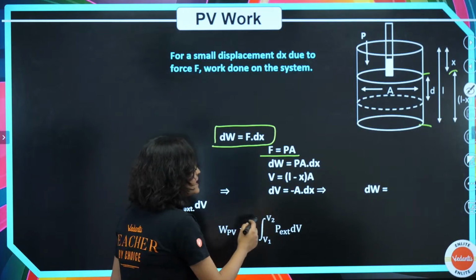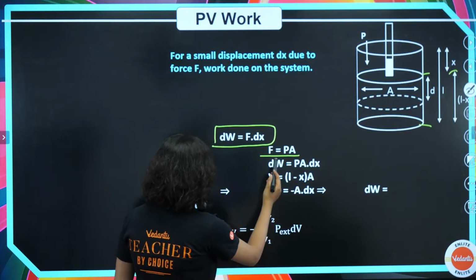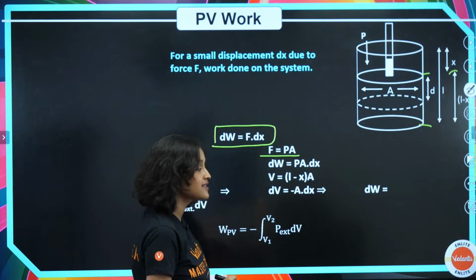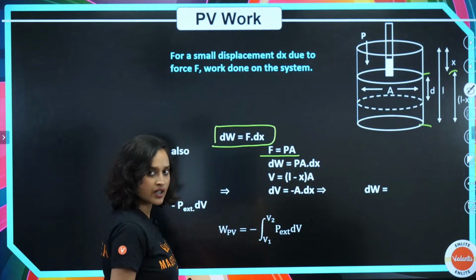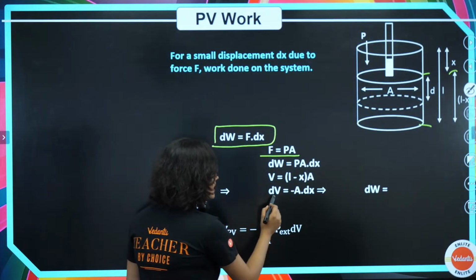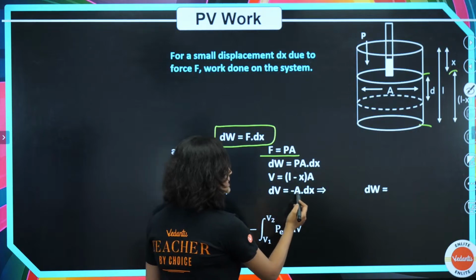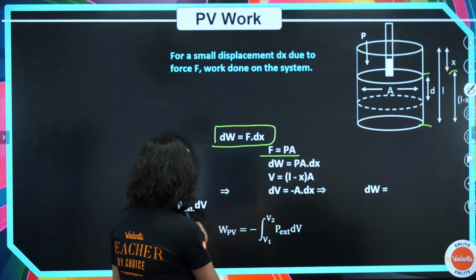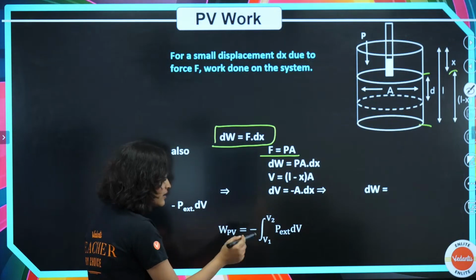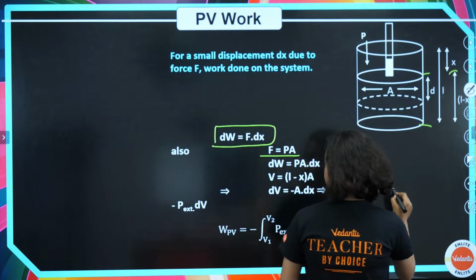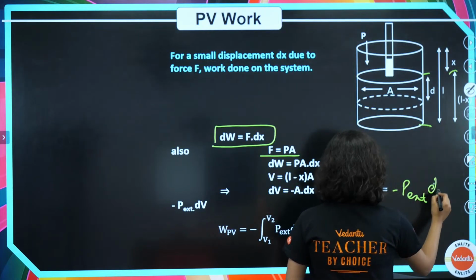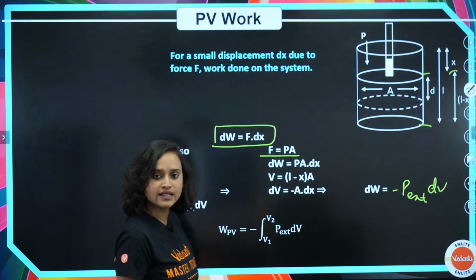If I write this, then what do I know? I also know that V is equal to (L minus x) multiplied with A. That means dV is equal to minus A dot dx. So dW is equal to minus P external dV. This is it.